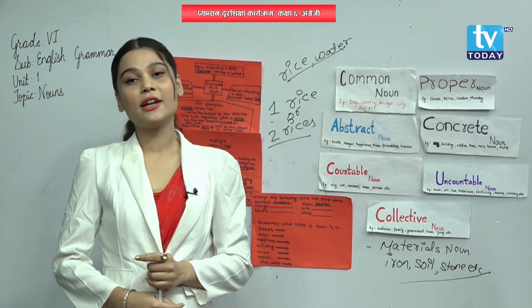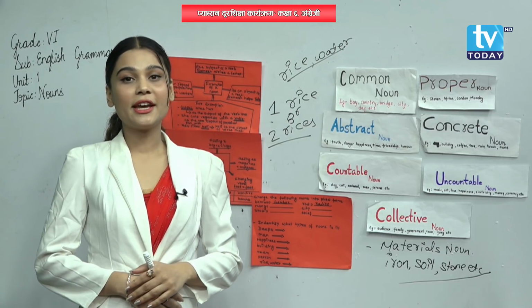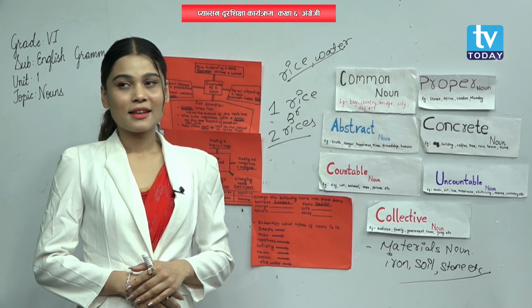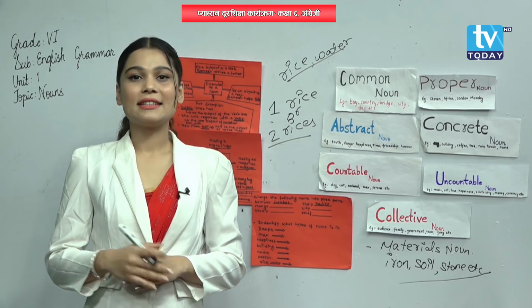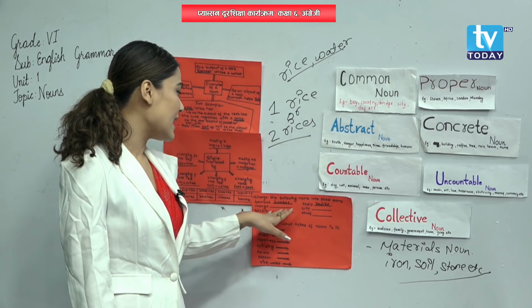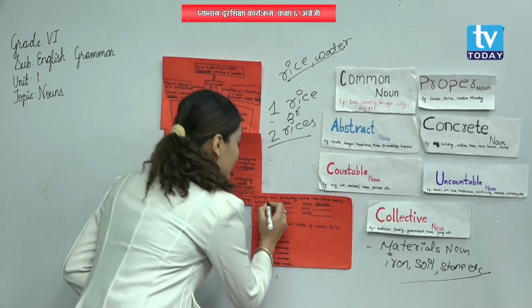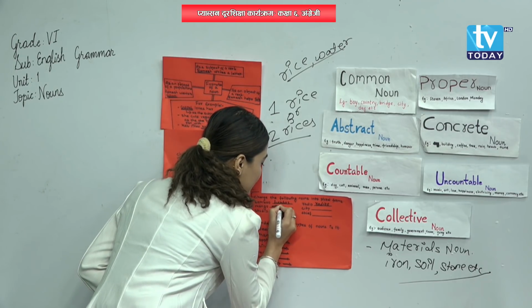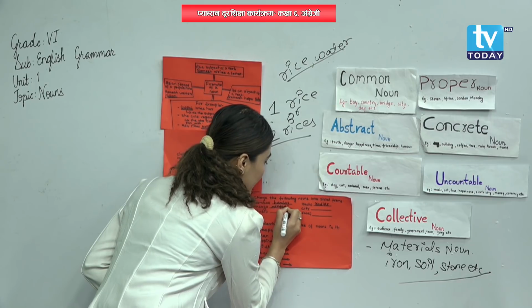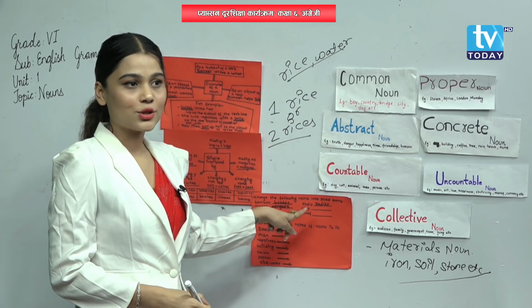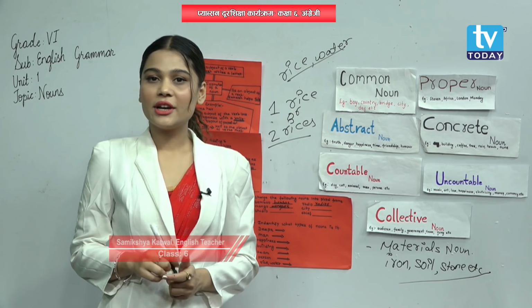Mango is a singular noun. So what do we need to do over here? We need to add es. That means mango plus es equals mangoes. That is a plural noun. M-A-N-G-O-E-S. If we add es over here, then it becomes a plural noun.